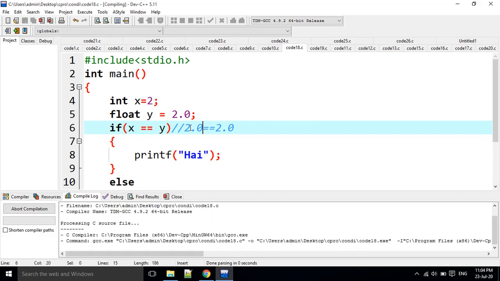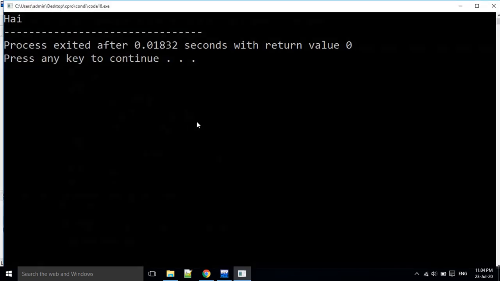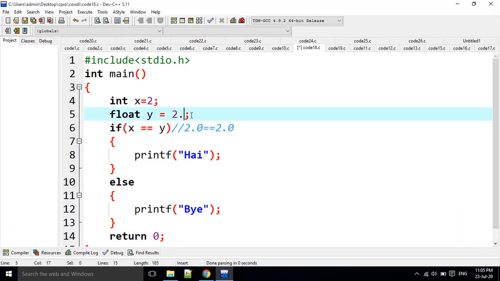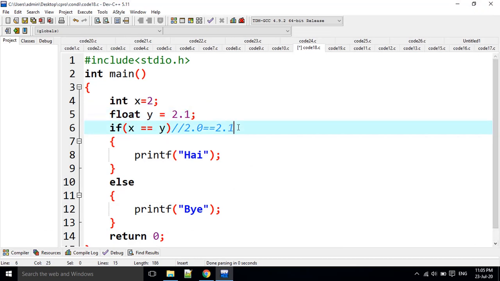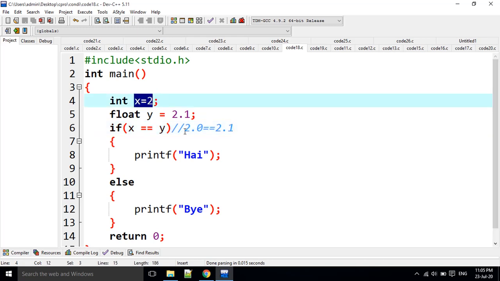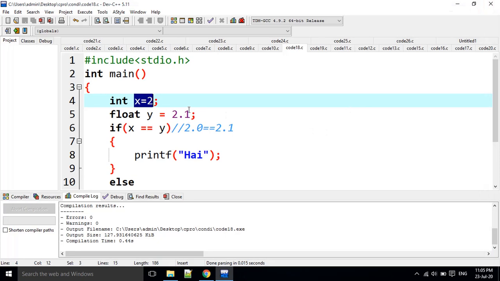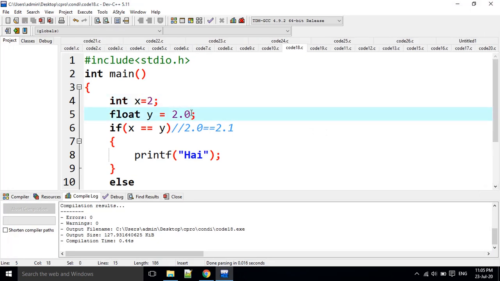That's why it checks that yes, it is true, and that's why the output is printed here. For example, if this is 2.1, the x value is checked against the floating value, and it is automatically converted into 2.0. 2.0 is equal to 2.1? Now it is false. That's why the else is printing here. Okay, clear? Now moving to the next question.